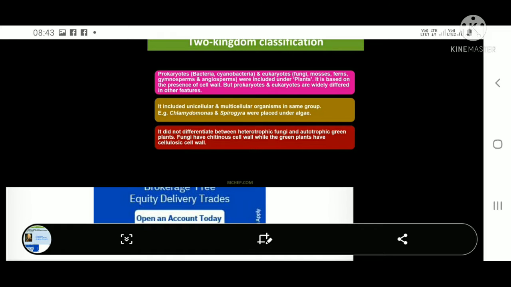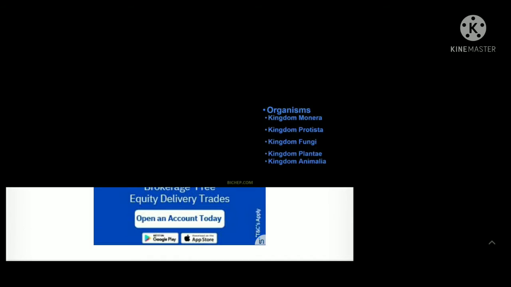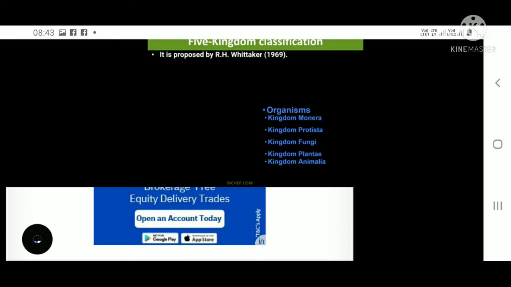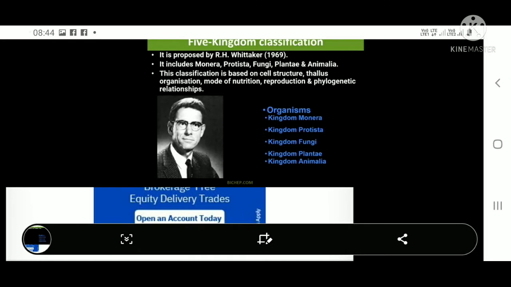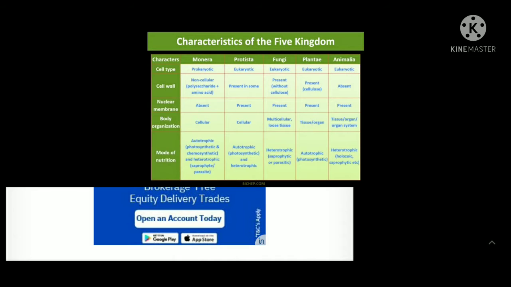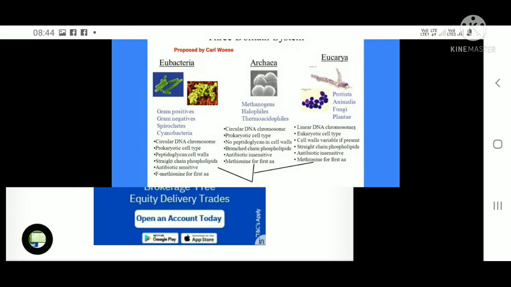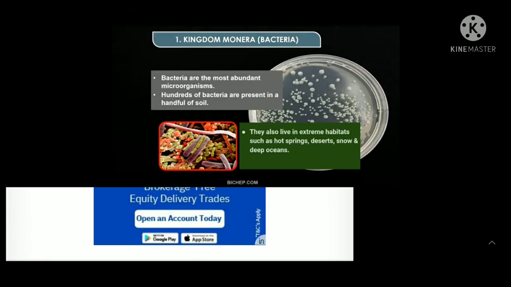Today I want to discuss the biological classification chapter, that is the NEET based discussions. Here I have seen the two kingdom classification proposed by Linnaeus, and then R.H. Whittaker in 1969 proposed the kingdom concept, and according to that organisms have been classified into five kingdoms. They are Monera, Protista, Plantae, Fungi and Animalia.